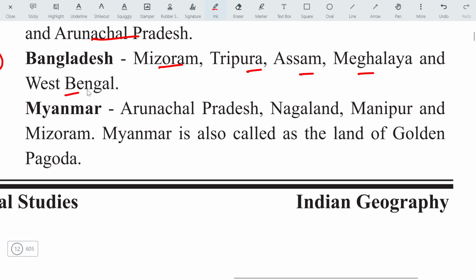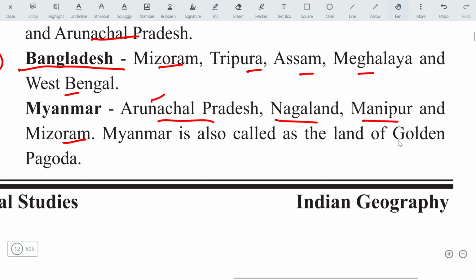By the way, you must know the largest boundary between India and any neighboring country is with Bangladesh. For Myanmar: Arunachal Pradesh, Nagaland, Manipur, Mizoram. These are the states which share a boundary with Myanmar.